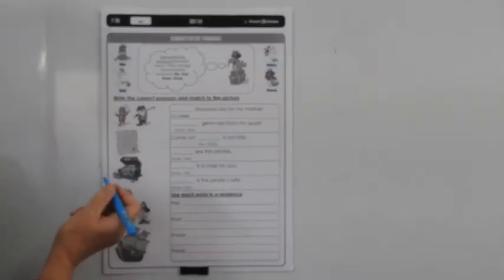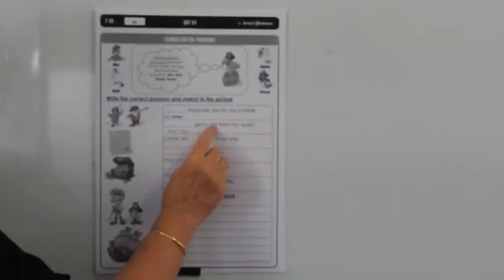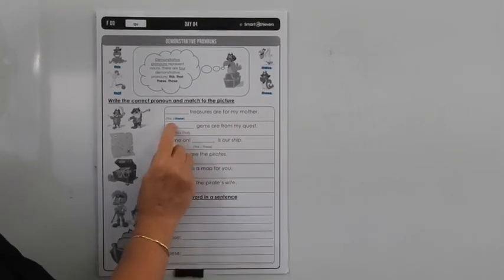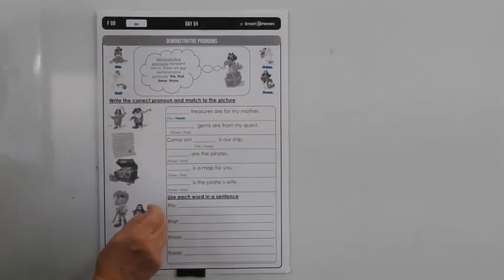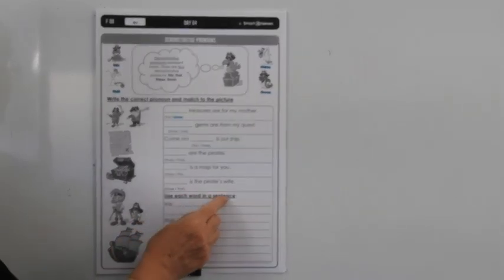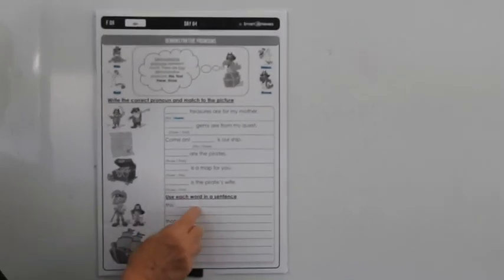So I'm just going to highlight it. You can highlight the correct one in each of these before you write it into the space. Those gems are from my quest, or that gems are from my quest. You can fill in the missing word, highlight it. Down the bottom, you have to use each word in a sentence. So you've got this, that, those, these. These are going to be your own sentences that you're writing here.